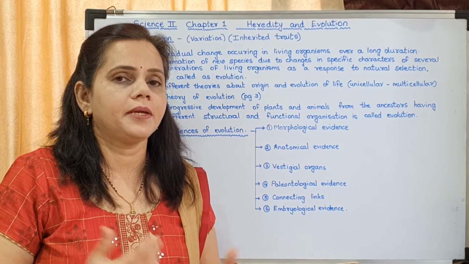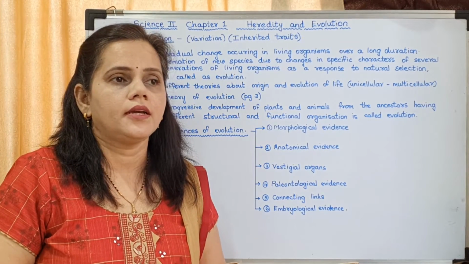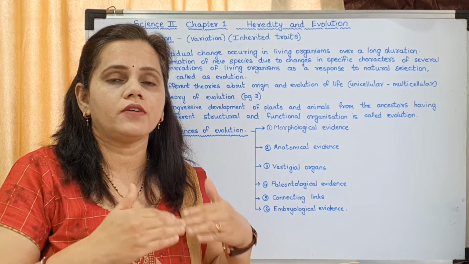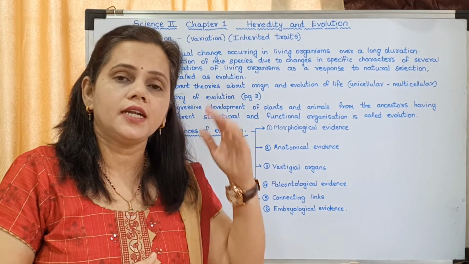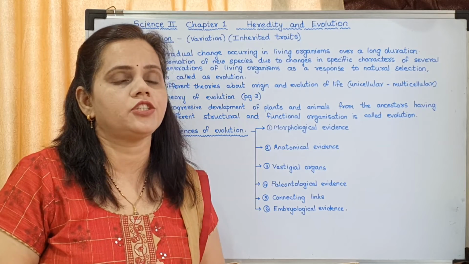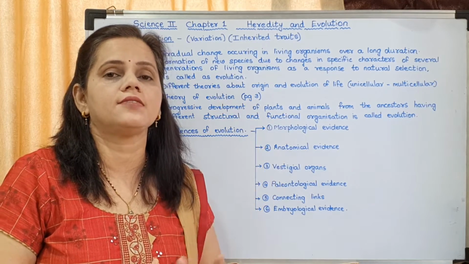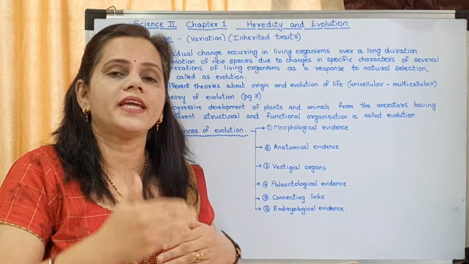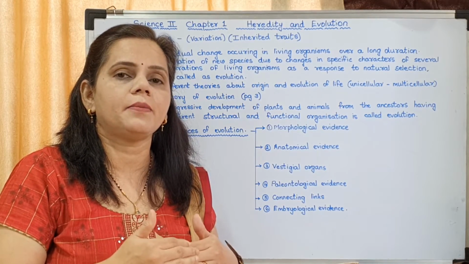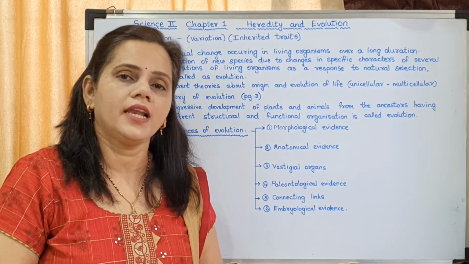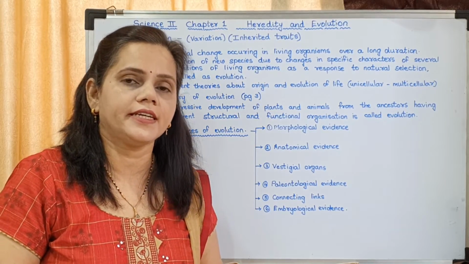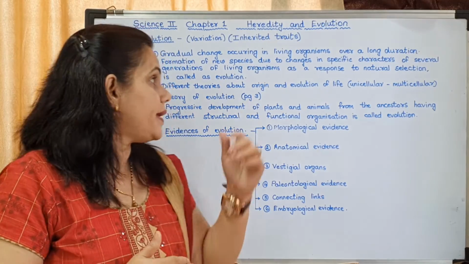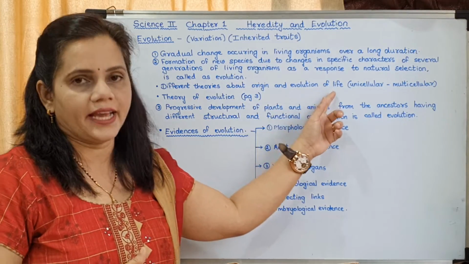Okay, Indian people, Roman people, then Greek people, they put forward their earlier culture. We have much information about the cultures or civilizations which had existed several years ago. So based on that, we study about the history of life. So there are different theories which are put forward for evolution of life.